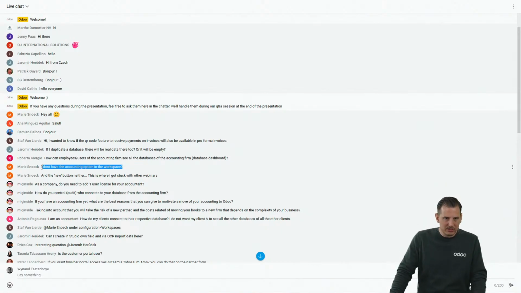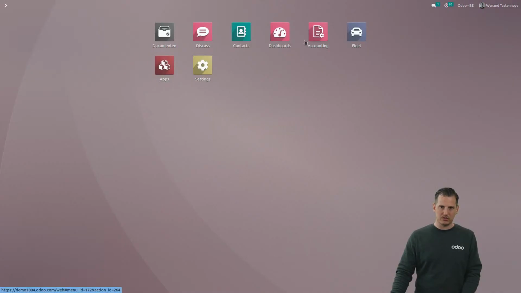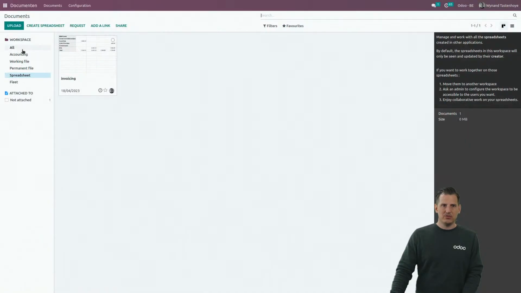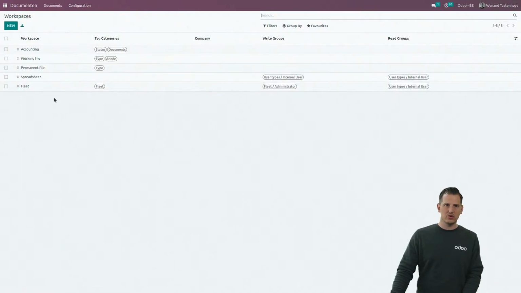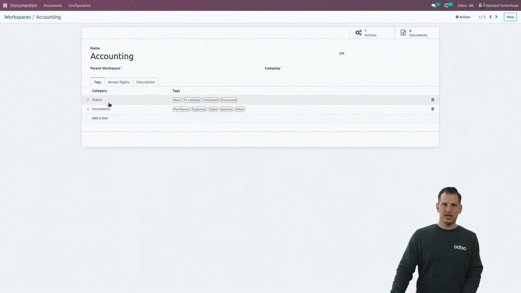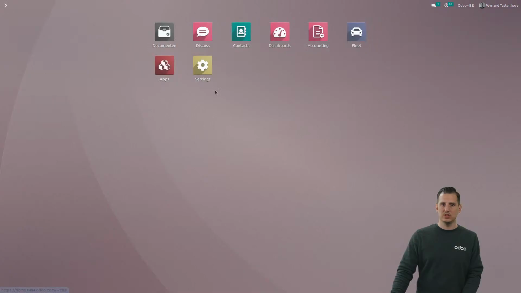I don't have the accounting option in the workspace. I'm not sure what you mean by accounting option. Sorry, the document application. If you mean those workspaces, no, it's possible because I adapted it myself. You need to go in the configuration and create your own workspaces. So I created the accounting workspace over here, and I defined the category and tags that I wanted. So basically, if you don't see it, it's normal because you need to configure it.